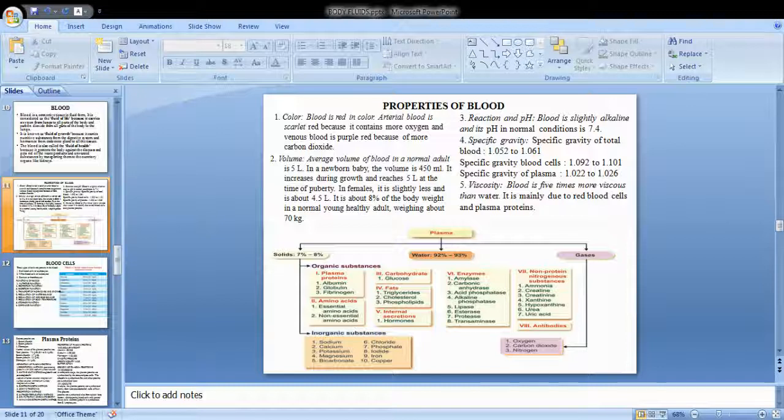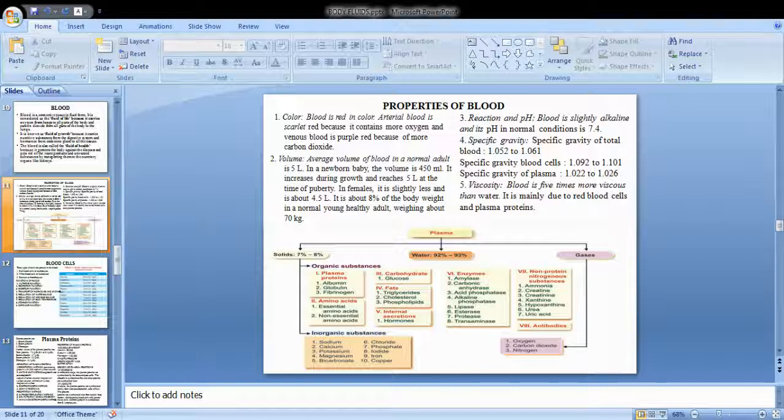Yes. Okay, so what we are going to study today is about the properties of blood. What is blood? What is the composition of blood? What does the blood contain? What is the color? What is the volume? What is the reaction, the pH, and the other properties?